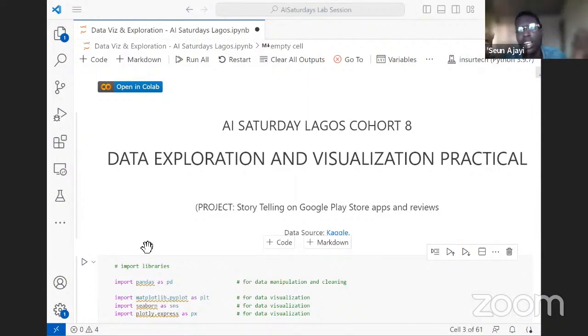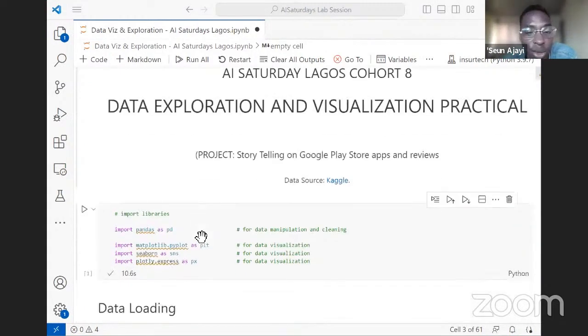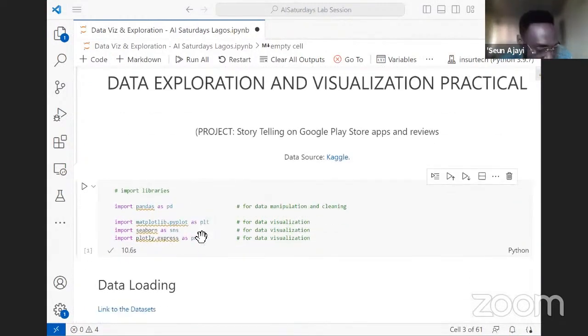In this class, we'll be assuming we are developers. So you can add developer to the beginning of your name for this lab session. We want to develop an app and put it on Google Play Store for downloads. But before doing that, we need to understand what is currently happening.